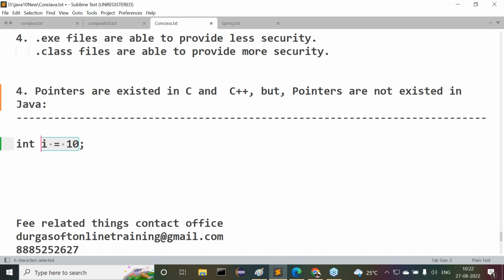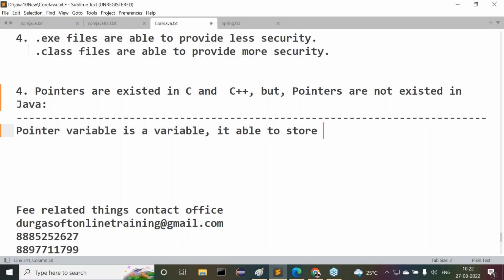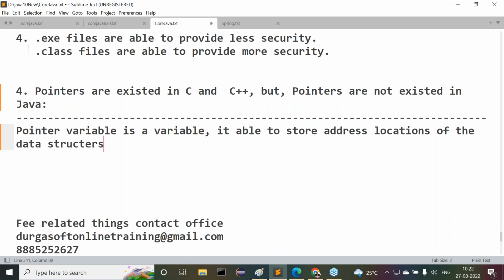But pointer variables are different. How are pointer variables different? I'm giving a definition, try to understand it clearly. A pointer variable is a variable. It is able to store address locations of the data structures instead of data. Instead of data, they are able to store address locations of the data structures.